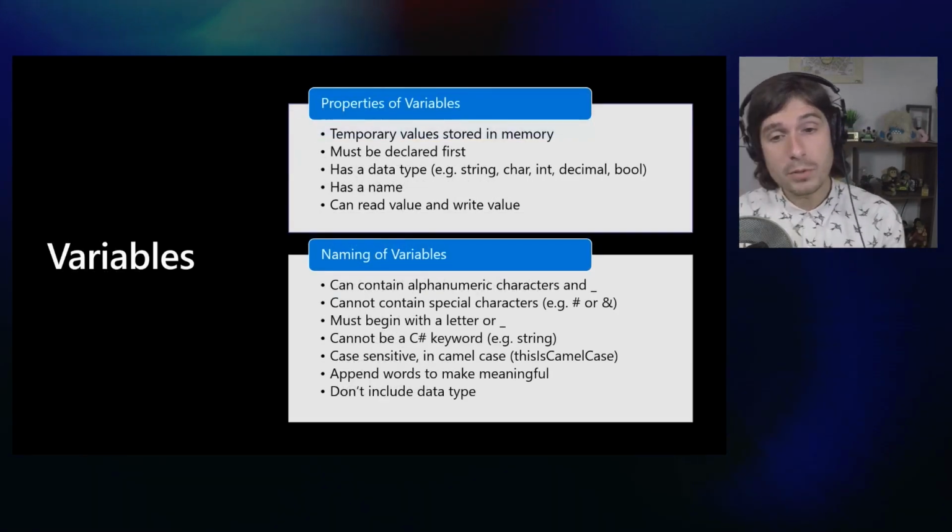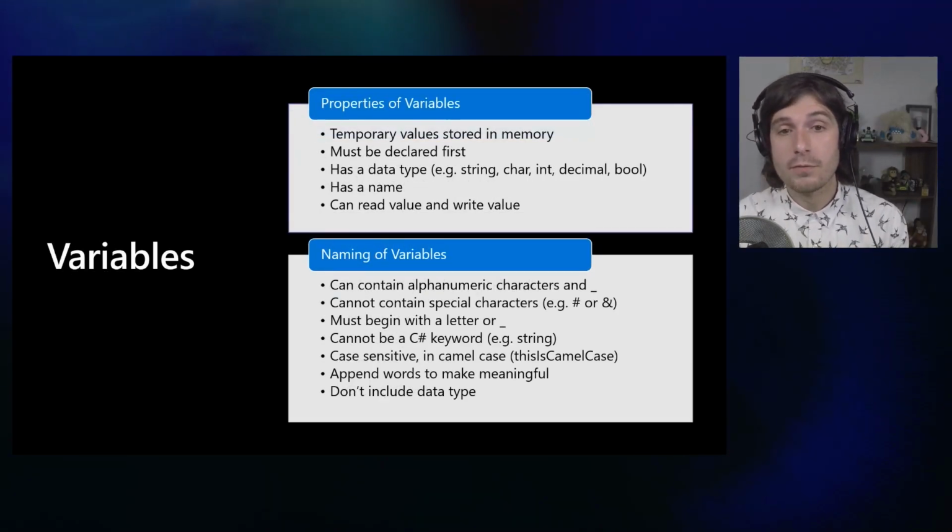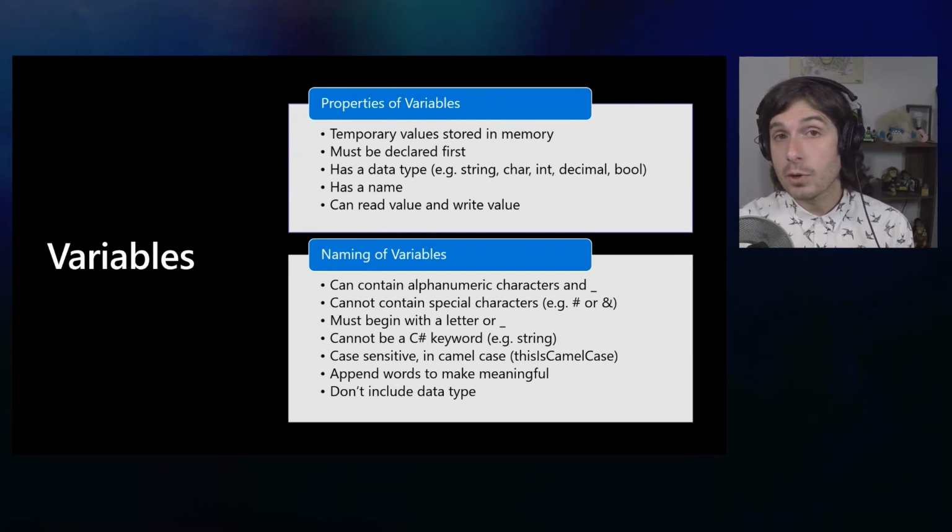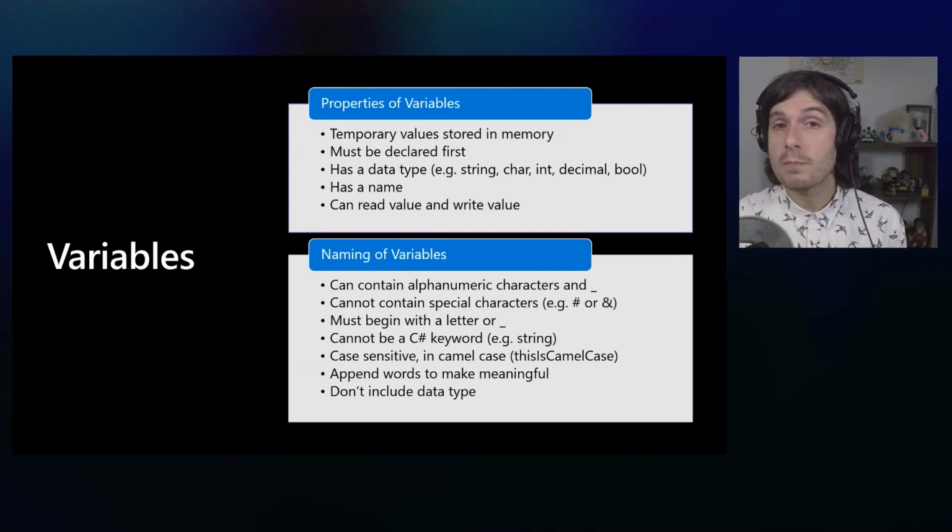There's also variables. So for example, a variable enables you to temporarily store a value in memory.